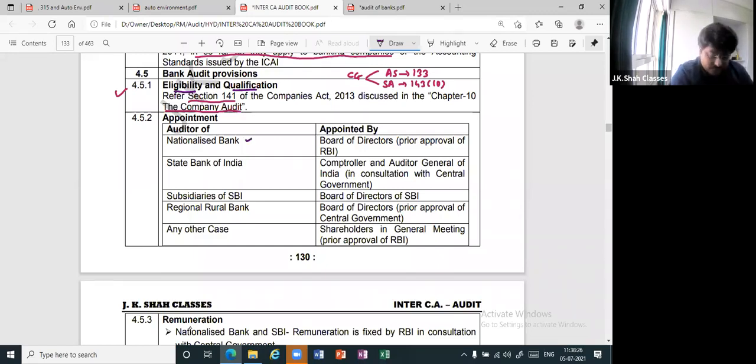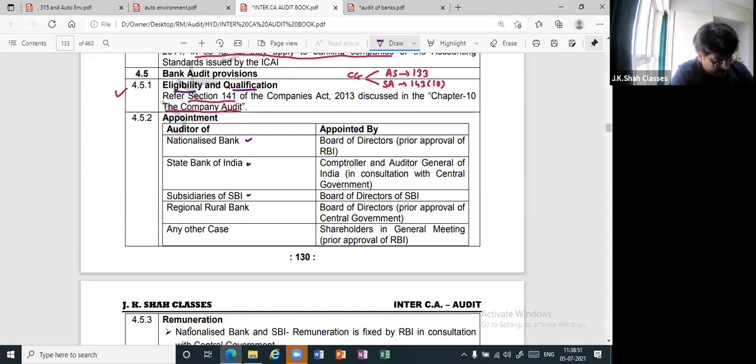Nationalized bank, State Bank of India, subsidiaries of SBI. You know what are subsidiaries of SBI? Have you ever heard of State Bank of Travancore, State Bank of Rajasthan and Bikaner? These are actually subsidiaries of SBI. So when I say SBI head office, then there are subsidiaries of SBI, which are these small banks in those small areas.